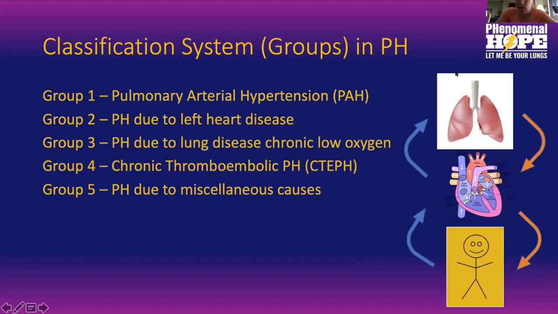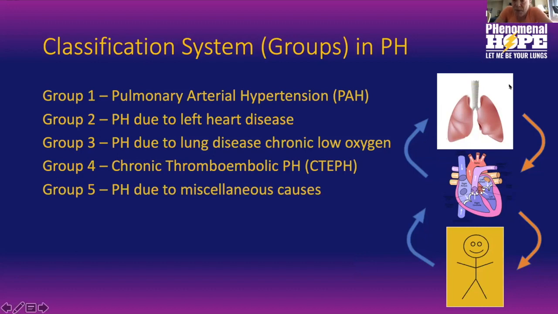Yep. So we talk about how blood goes. If you understand the circuit, then you're going to understand the different groups. So people can have high blood pressure in the arteries of their lungs because the arteries themselves are stiff. And that's called pulmonary arterial hypertension.